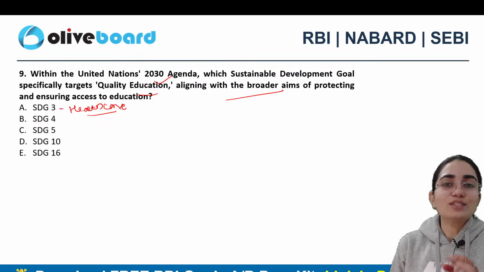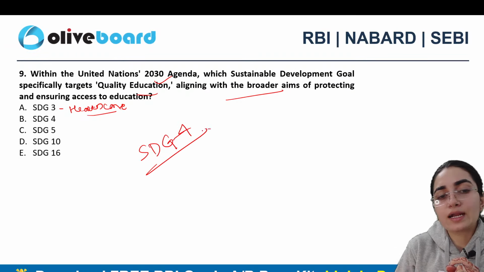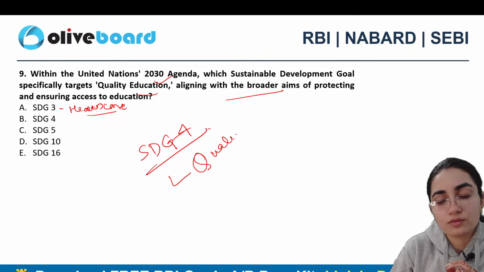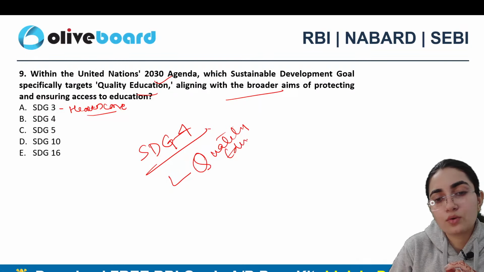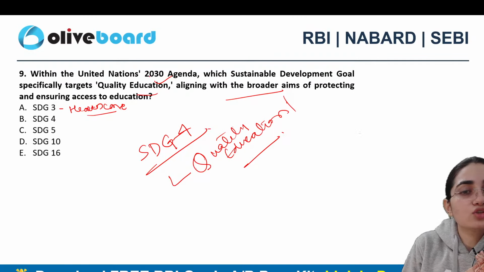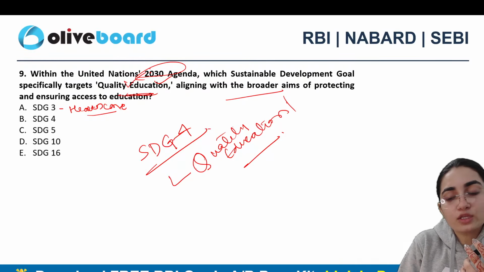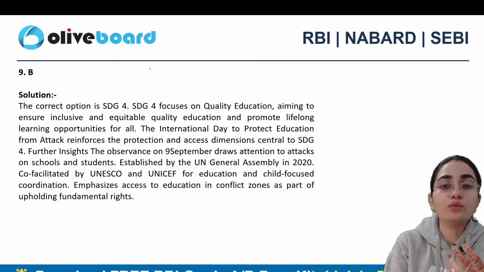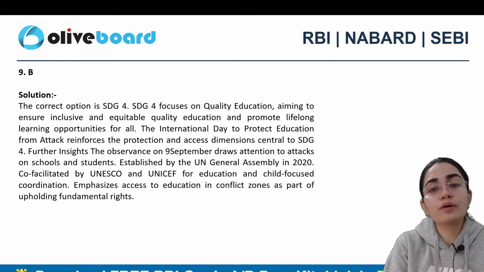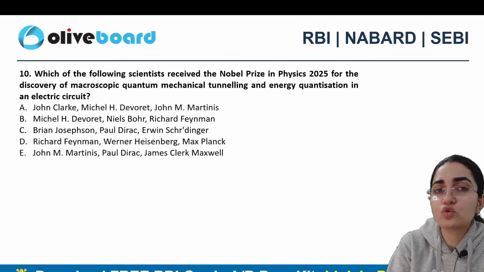Correct. So sustainable development goal 4 exactly is the correct answer, which deals with quality education, right? So when I talk about this national agenda, from the perspective of quality education, yes, it is more aligned with sustainable development goal 4. I don't think you people need an explanation about it, because most of the part is all clear, right?